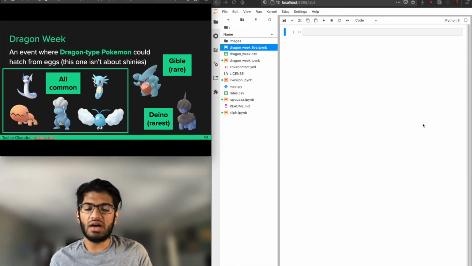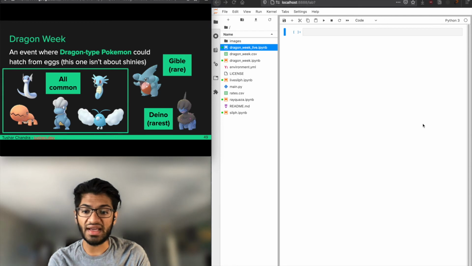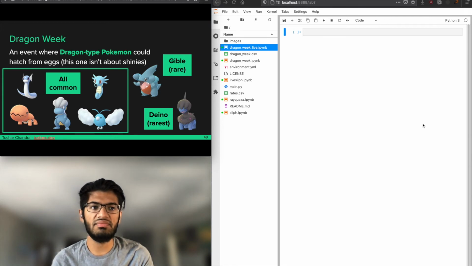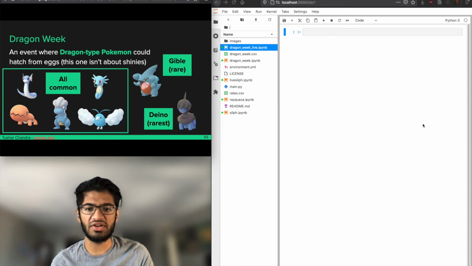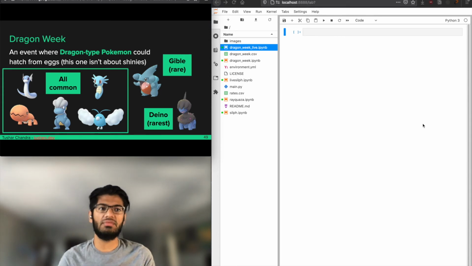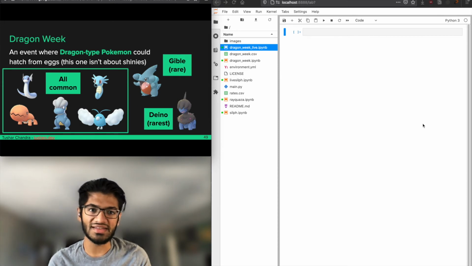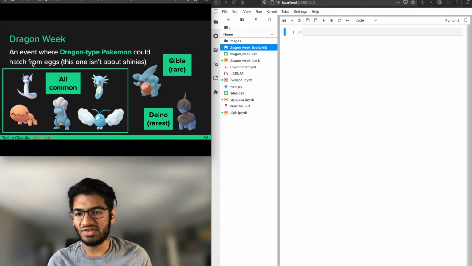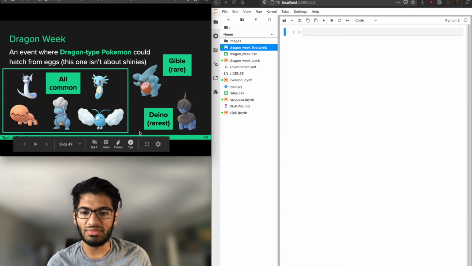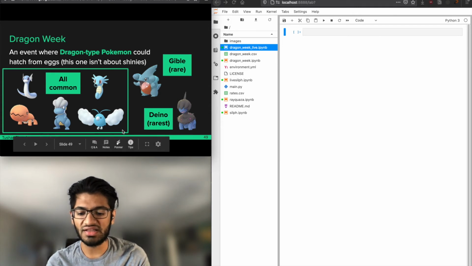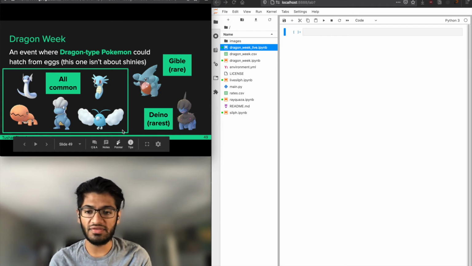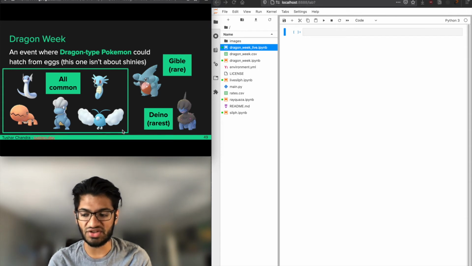So a couple of months ago, we had an event called Dragon Week. And this was a very anticipated event where Dragon-type Pokemon could hatch from eggs. So again, this isn't about shinies, but there are also sufficiently rare things in this event that we care about. On the left, you have 5 species, Dratini, Trapinch, Bagon, Horsey, and Swablu, and they were all very common in the wild during the week. They have all been in the game for a couple of years now, and no one really cares about them.